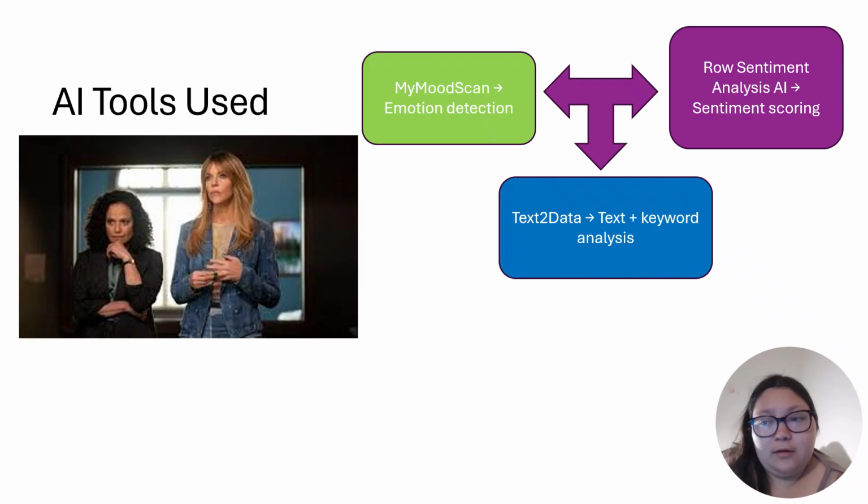For this project, I used My Mood Scan, Rose Sentimental Analysis AI, and Text2Data Sentimental Analysis AI. Each of these tools helps analyze sentimental and emotional tones and key patterns in text, as well as in certain scenes when the actors projected a certain emotion through their TV show.